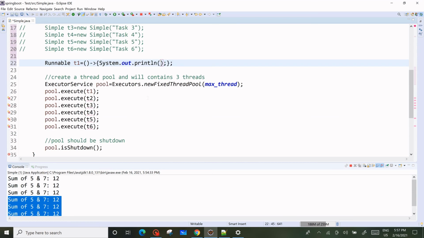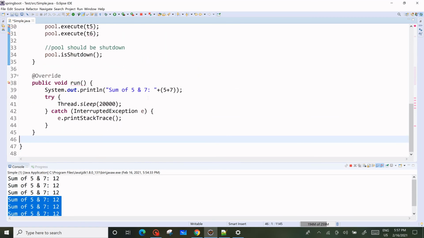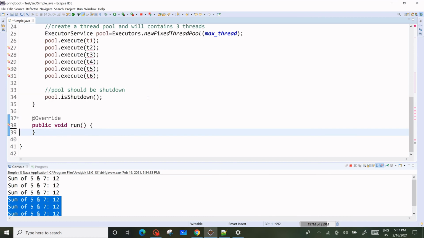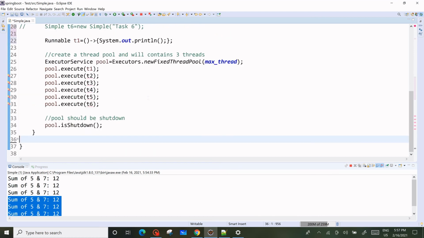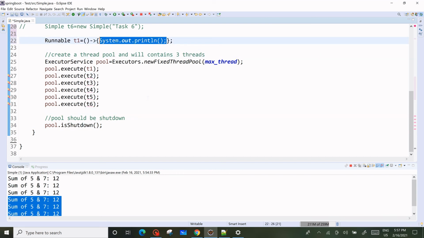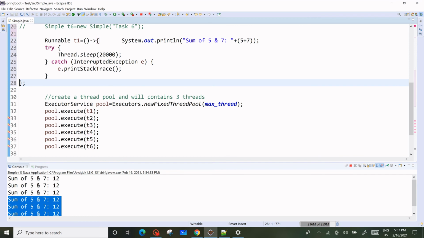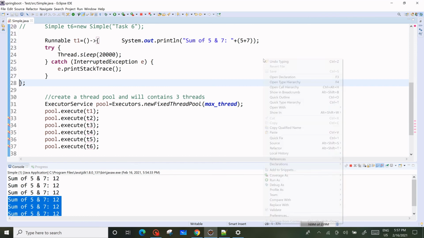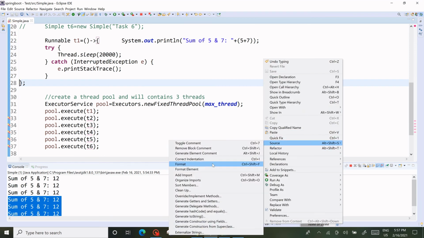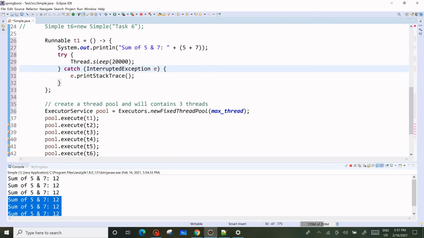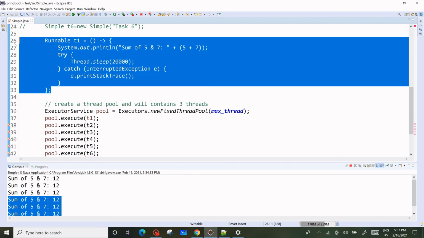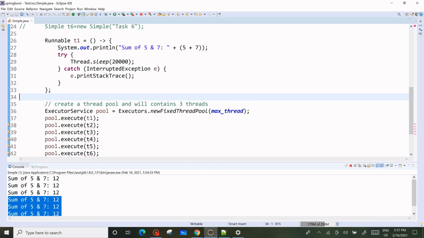Okay, so this is the try block and this is the method. This run method body we have to define here. Like this you have to implement for each and every one. Like this you have to implement for all the others, t2, t3, t4. So let me do it for all the tasks.